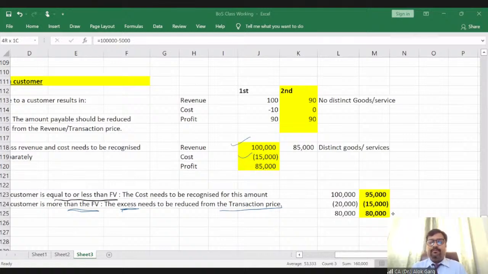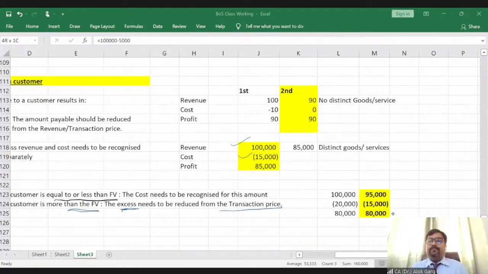Should I move on? So I have given 5-6 examples, and you have understood that if there is a consideration which is payable to a customer from the entity, in that case, you need to see if the consideration is for distinct goods and services, then the cost has to be recognized separately and the revenue has to be recognized on a gross basis. But if it is not for distinct goods and services, in that case, whatever has been paid to a customer has to be reduced from the transaction price while recognizing revenue, right?